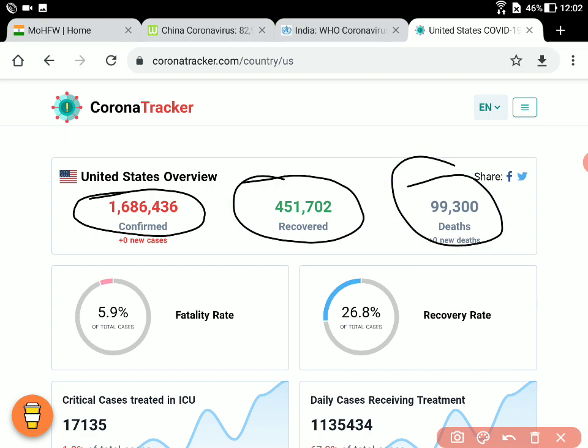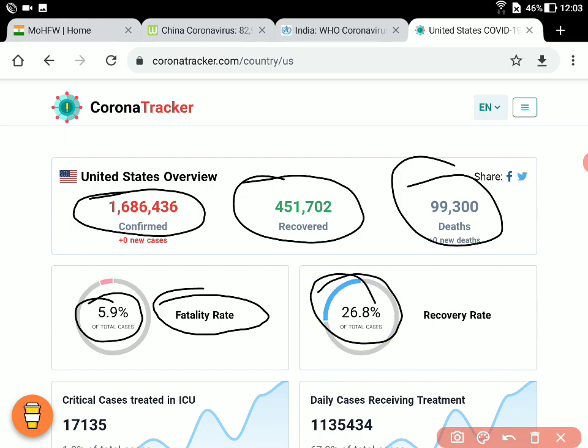There is something very important which the government is concerned about, which we call the fatality rate. By fatality rate, we mean that out of the total confirmed cases, what percentage has been reported as fatal, or how many people have died. You see this figure is around 5.9%. Obviously we don't want it even to be 0.0001%; we don't want any fatality, of course. Recovery rate is 26.8%, which is not very encouraging compared to the figures from China, because in China the recovery rate is above 90%, but the fatality rate is 5.9%. We have to consider that.